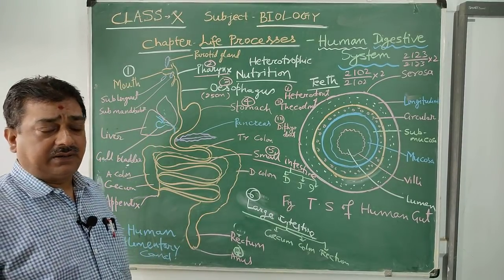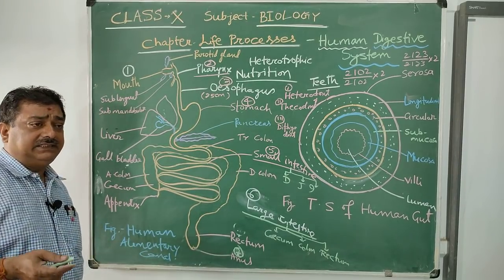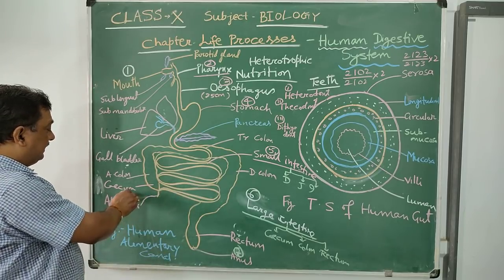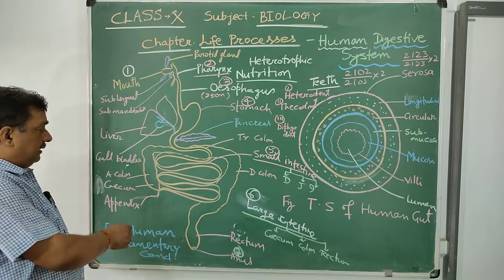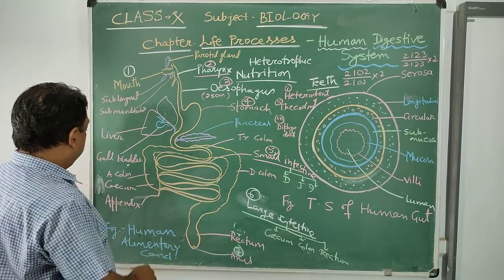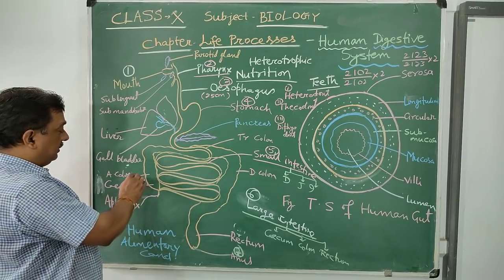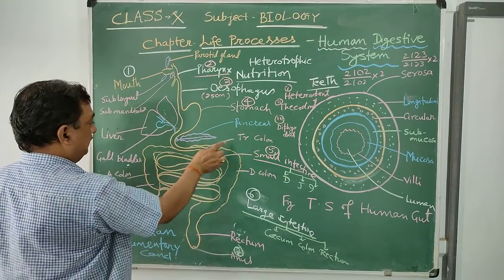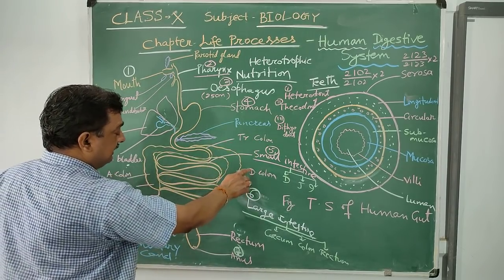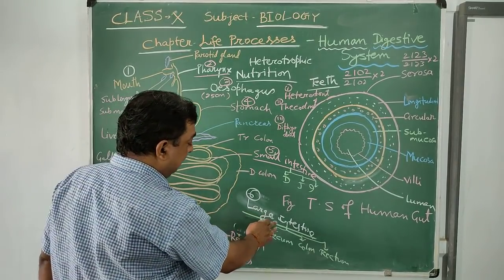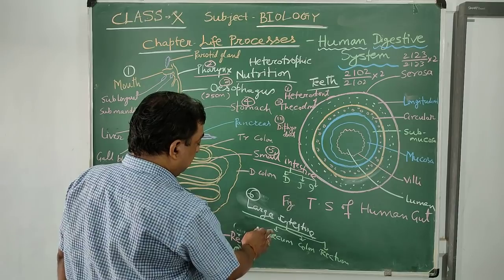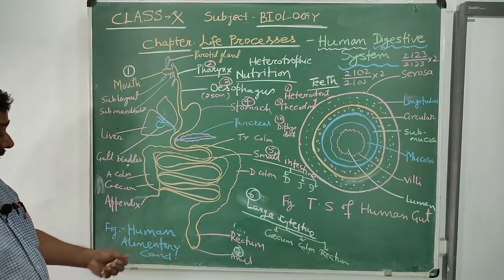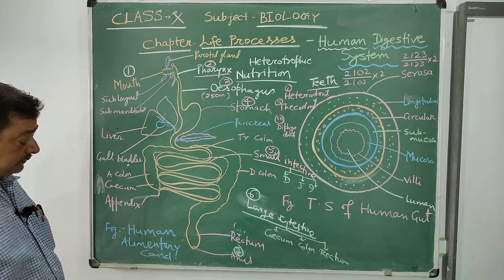This is a vestigial organ. It is not in a functional state nowadays. Later on comes the colon. The colon consists of three parts: ascending colon, next transverse colon, and descending colon. So the large intestine is the part of the alimentary canal made up of cecum, colon and rectum. And the last one is called anus.